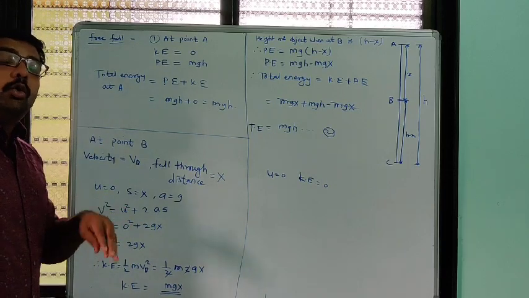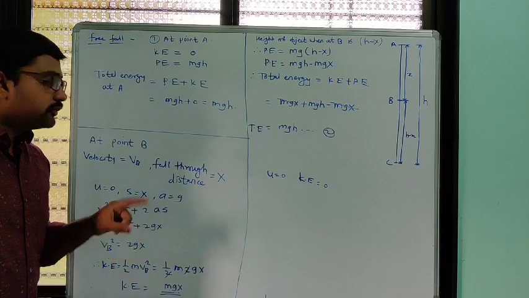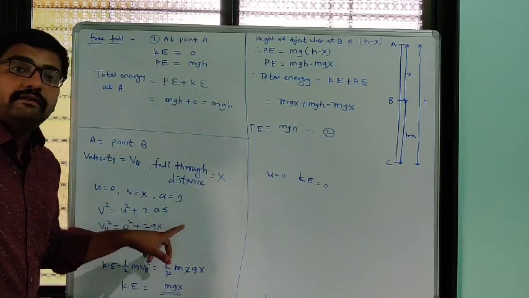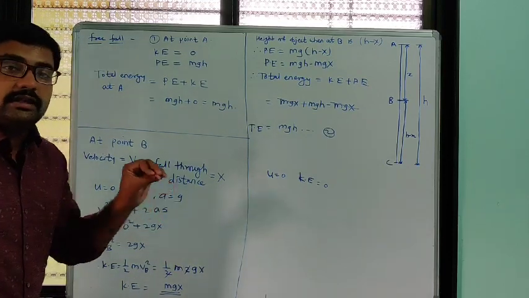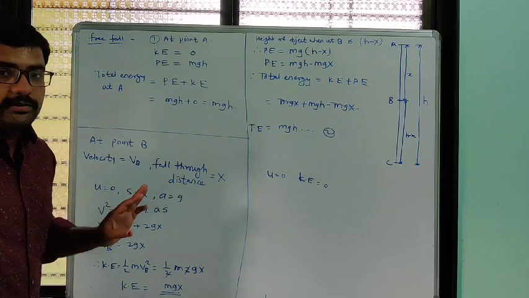It is free fall, only falling under the action of gravitational force, so the acceleration will be the acceleration due to gravity, small g, produced in the object when it falls from point A towards point C.